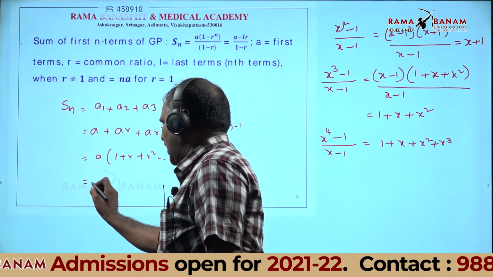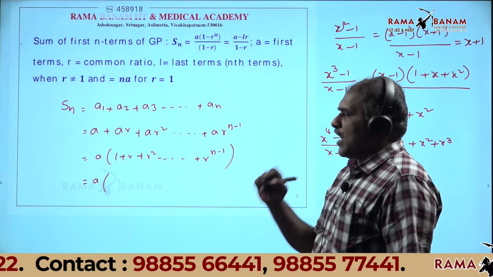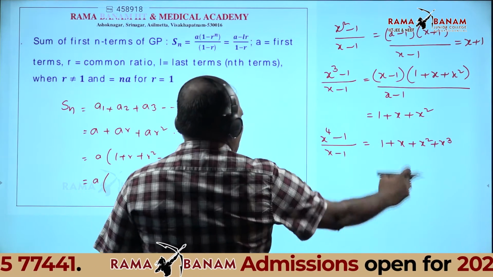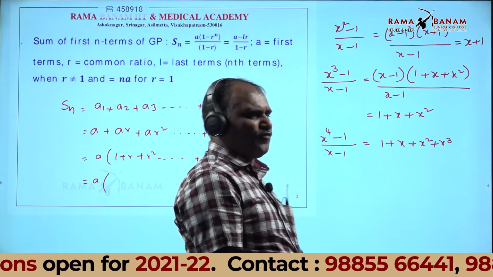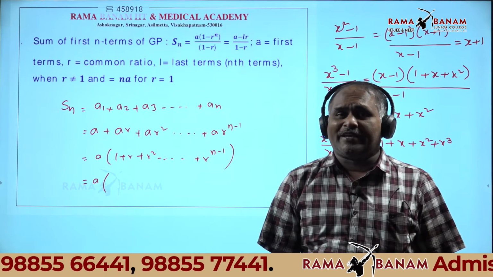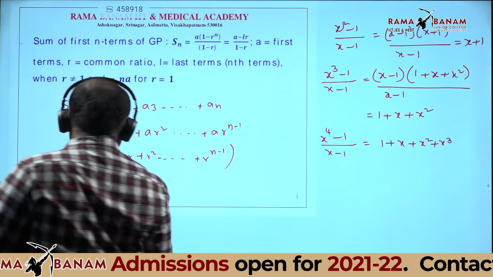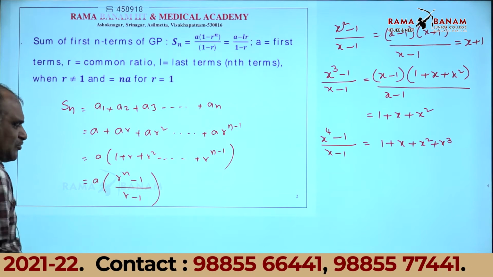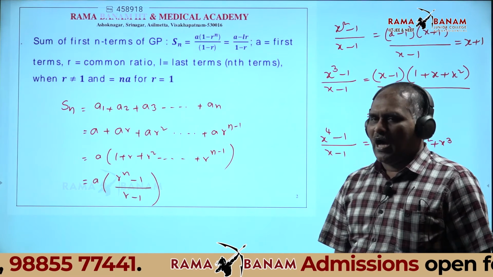That is equal to a into 1, r, r square, up to r power n minus 1. Up to x square will be there, x cube you can get, up to x cube is there, x power 4 you can get, up to x power r power n minus 1 is there. What you get? R power n only. Therefore, a into r power n minus 1 by r minus 1.